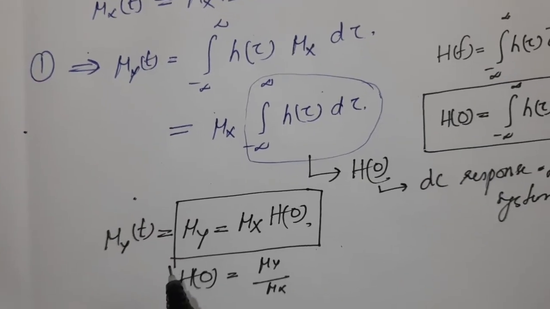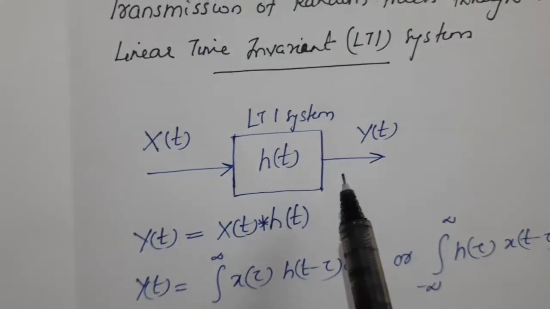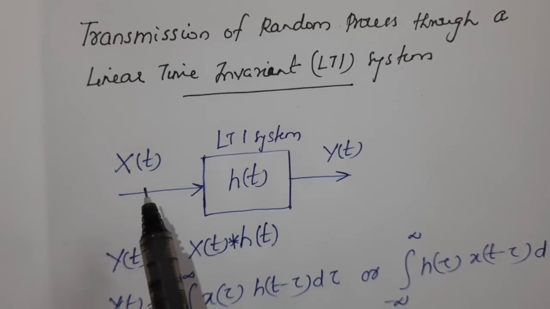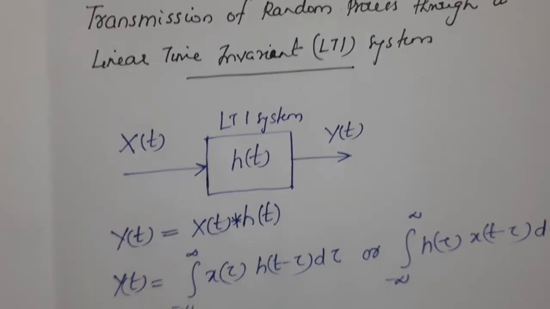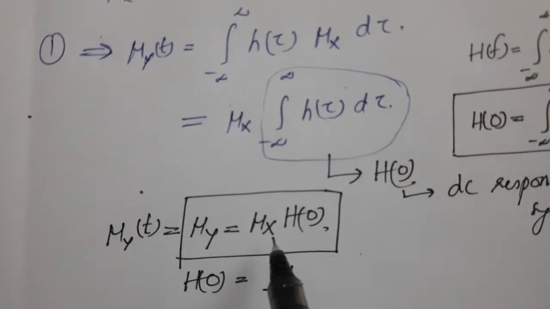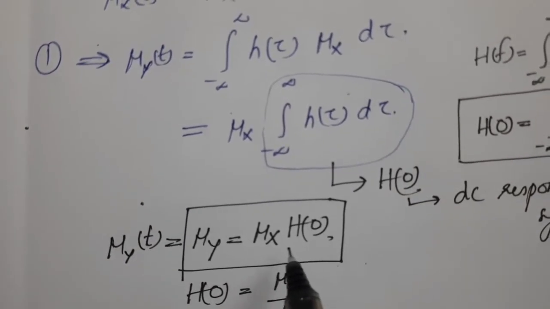Thus, the mean of the random process y(t) produced at the output of the LTI system in response to x(t) acting as the input random process is equal to the mean of x(t) multiplied by the DC response of the system.